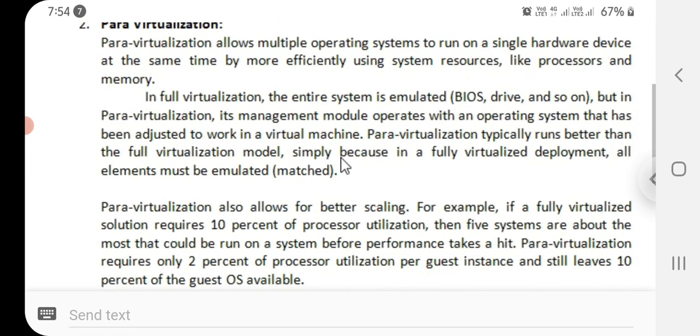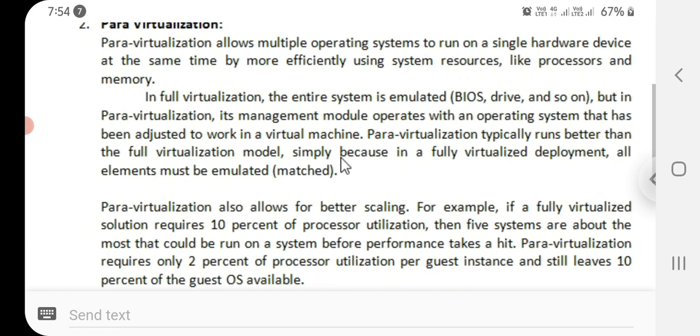Next, let's see para-virtualization. Previously we discussed full virtualization. Now we are talking about para-virtualization. Para-virtualization allows multiple operating systems to run on a single hardware device at the same time by more efficiently using system resources like processors and memory. In full virtualization, the entire system is emulated, but for para-virtualization, its management module operates with an operating system that has been adjusted to work in a virtual machine.